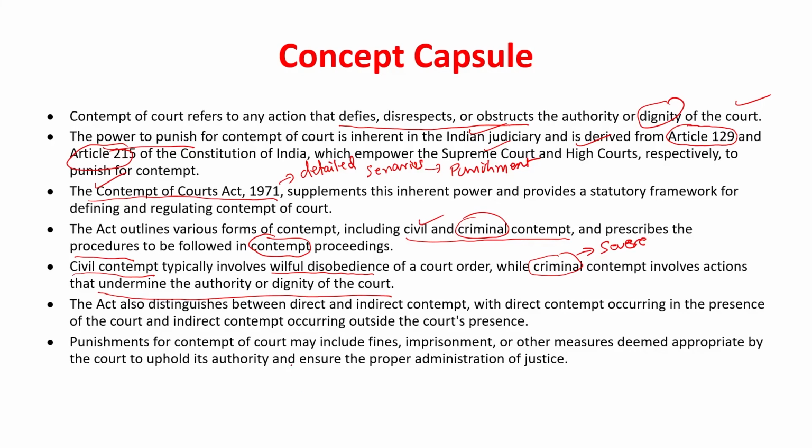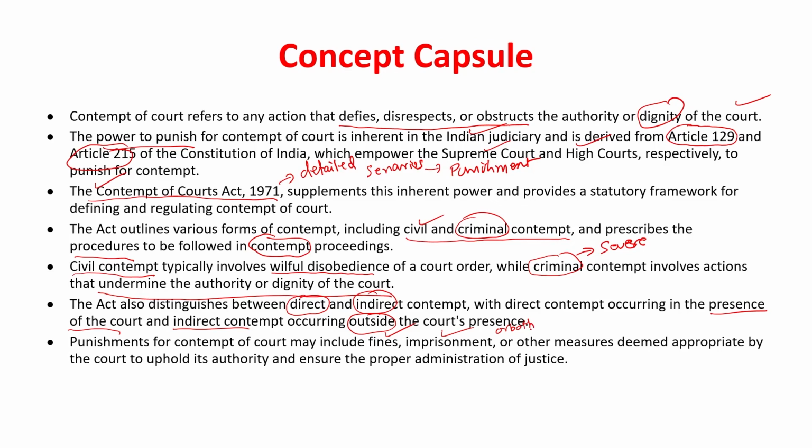All right. There is also a difference between direct contempt and indirect contempt. Again, something which is important from examination point of view. So direct contempt occurs in the presence of the court, and indirect contempt basically occurs outside the court. All right, outside the court. Punishment for contempt of court, it may be fine, it may be imprisonment, or it may be both.